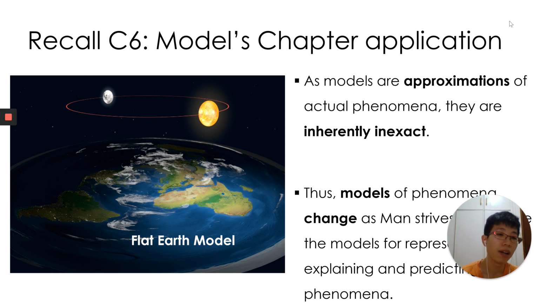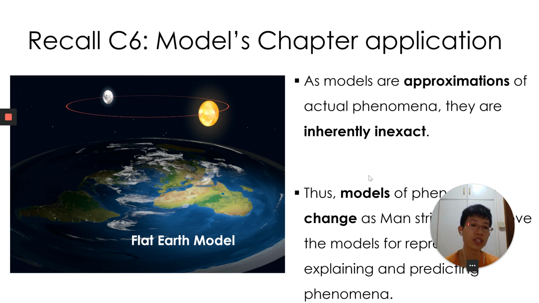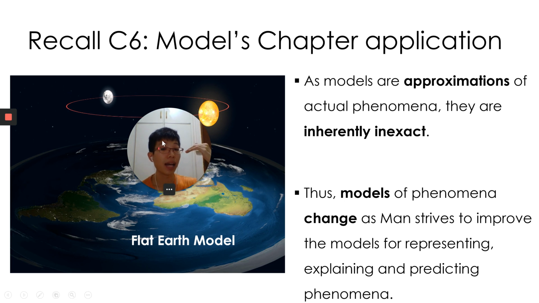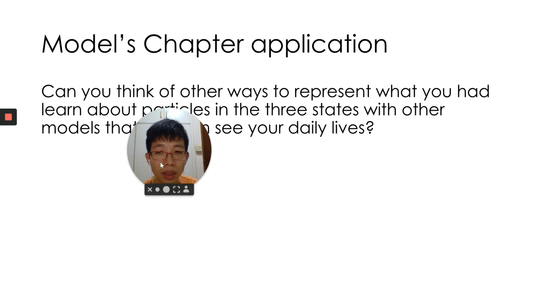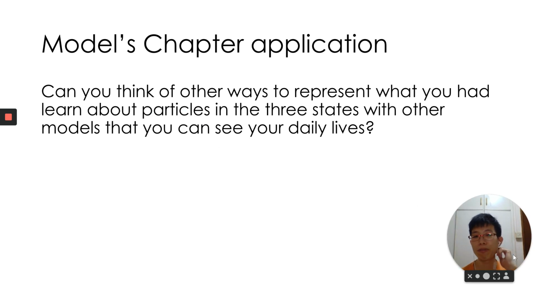As a recall, models are just approximations of the actual phenomenon, and they can be inaccurate sometimes. That's why models of phenomena keep on changing as we understand more things, and we try to come up with a better model to represent and explain certain phenomena. Now, can you think of other ways to represent what you have learned about particles in the three states with other models that you have seen in your daily life?